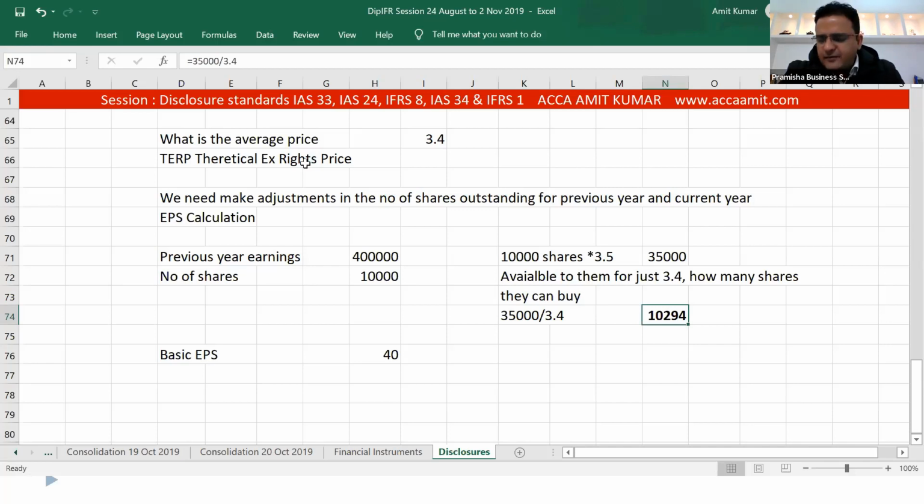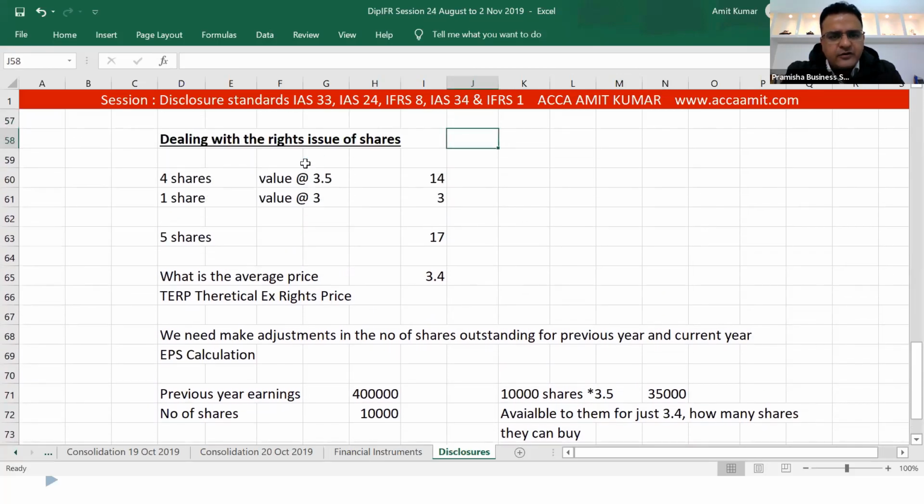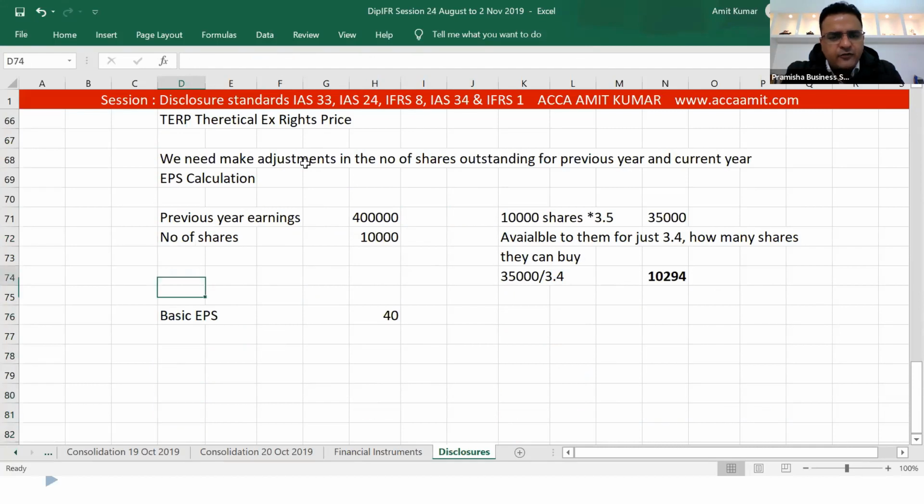So the bonus element in this calculation, when they are issuing one share for a price of 3.4, is 294 shares without any resources coming in. Because if someone had spent 35,000 in the market, they would have been successful in buying 10,294 shares. You can also do this directly. You can make this adjustment.